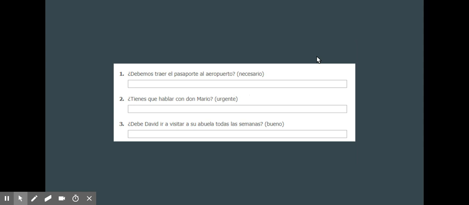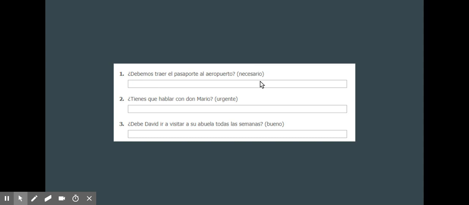Finally, the last one, what you have to do is answer the questions with sí, yes. So number 1, using the word in parentheses here, that will trigger the subjunctive. So number 1, debemos traer el pasaporte al aeropuerto. Do we have to bring our passport to the airport?